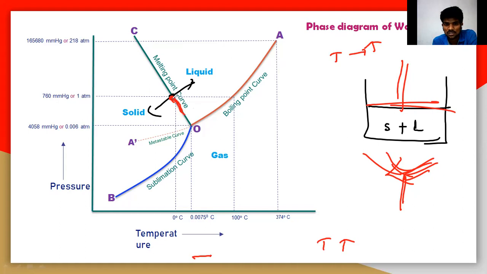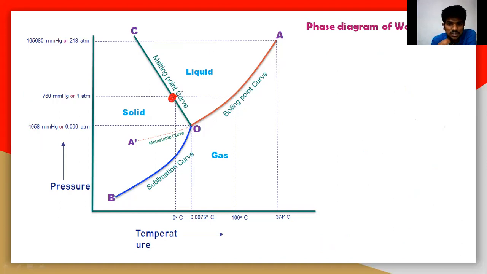What happens when you are moving towards this side? That means the pressure is moving downwards. That means the pressure is decreasing. So this piston must be lifted up, because you have to decrease the pressure and increase the temperature. That means you have to boil more. You have to supply more energy at this particular point. So you should remember that here.